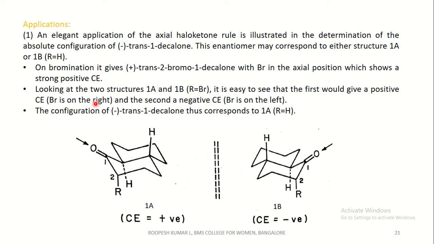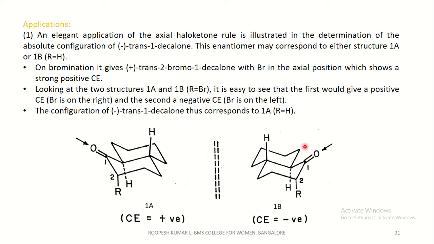But as I said, the experimental proof said that on bromination it shows a positive Cotton effect. Hence it proved that the configuration of trans 1 decalone corresponds to this structure but not to this structure.